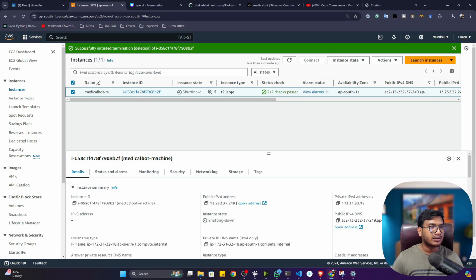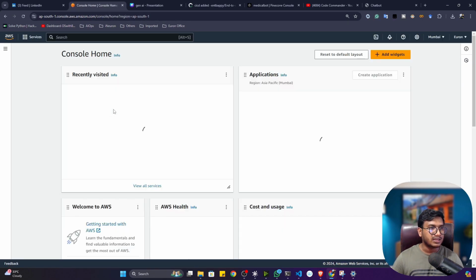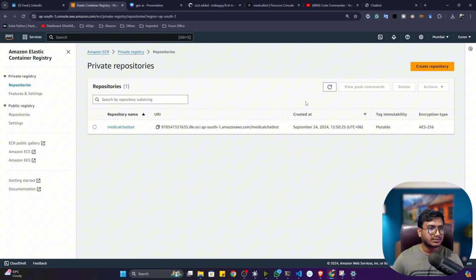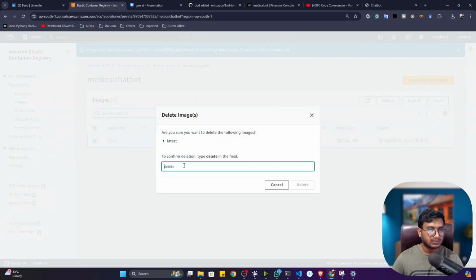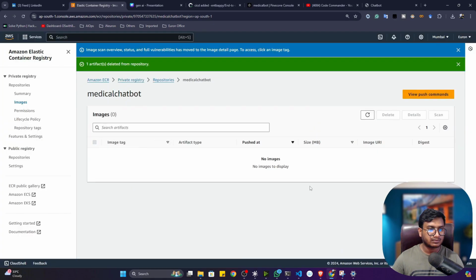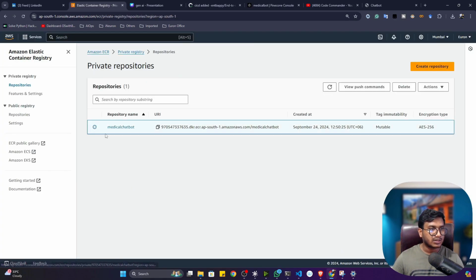Then after that, I also need to delete my ECR. So let's go to the ECR. First of all, delete the image inside that. Just write the delete command. Now select it and delete.